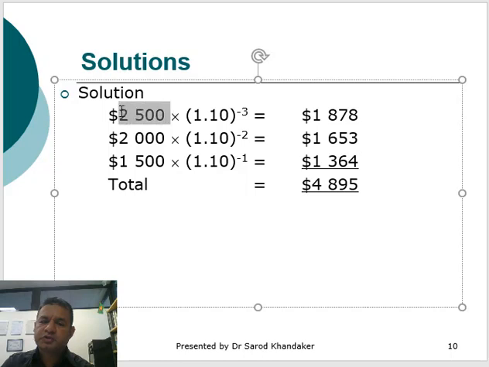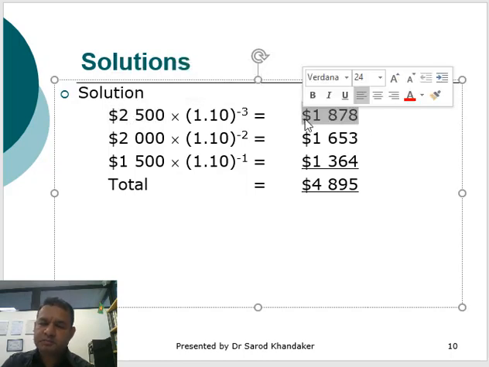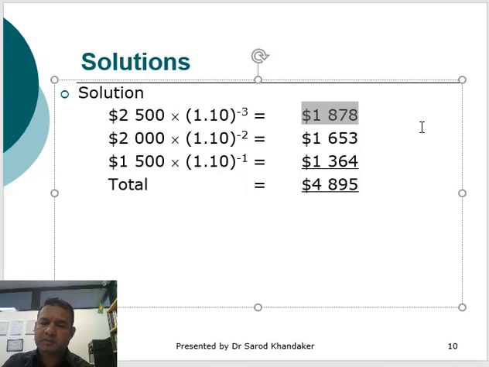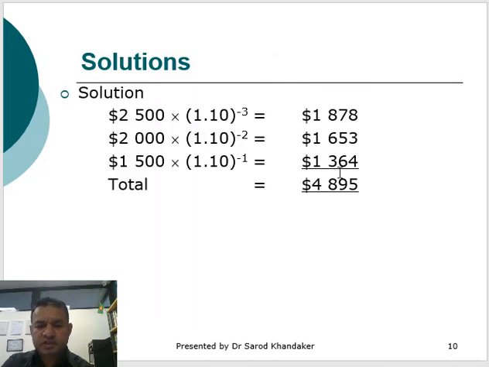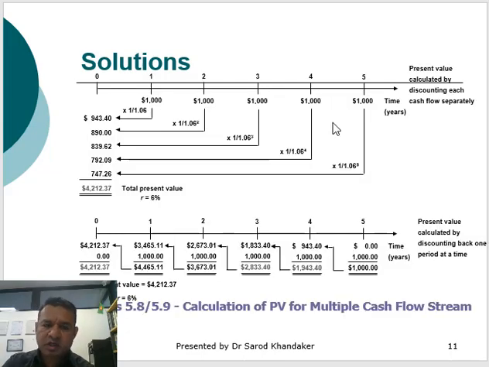In year 3, you'll be investing 2,500, and the present value will be 1,878 because the $2,500 is in future dollars. If you add all these together, it is 4,895. So this is how we do it.